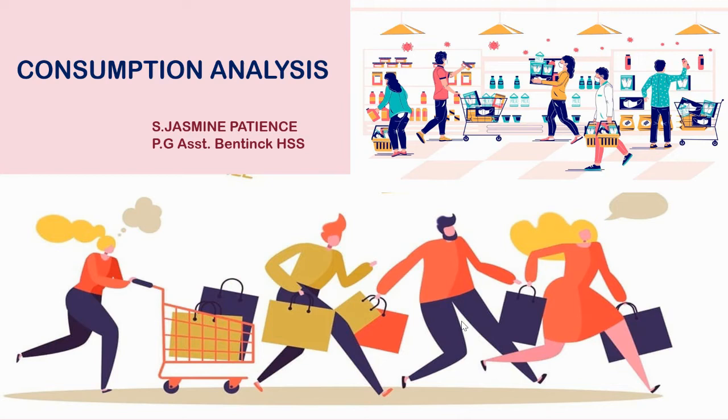So consumption, production, exchange, and distribution. So economics has been divided into 4 branches, or there are 4 economic activities. They are consumption, production, distribution, and exchange. So we will study more about these economic activities in the 2nd, 3rd, 4th, and 5th chapters. Okay? So in this chapter, we will deal only with consumption.